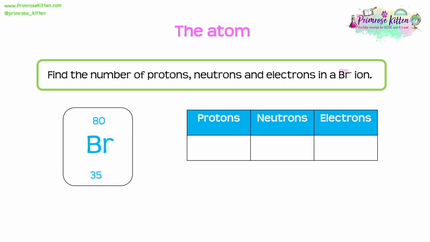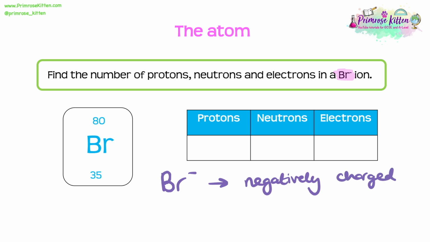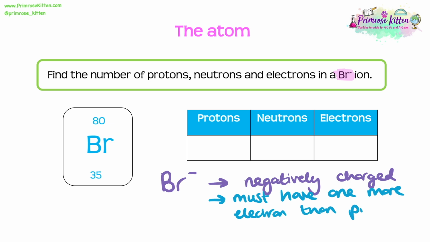Sometimes we'll be asked a similar question, but to work out the number of protons, neutrons and electrons in an ion instead. So here we're asked for a Br- ion. We should understand that in an ion like this, which is negatively charged, we must have more negative particles than we have positive particles. Now remember that electrons are the negative particles and protons are the positive particles. So in order for bromine to have a negative charge in this case, we must have one more electron than proton. We can only have more or less electrons, not protons. That's an important fact.